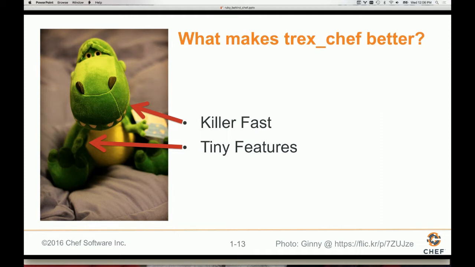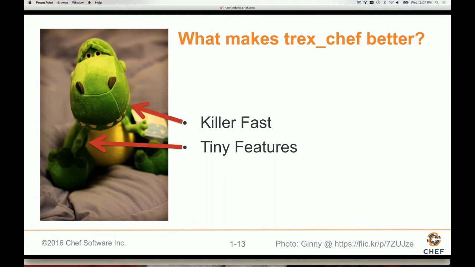Some of the killer features T-Rex Chef would have is that it'd be killer fast. T-Rexes are known for their killer speed, attacking, being aggressive. And then, of course, we'd have a smaller feature set, or tiny features. What I mean is, if we're going to develop this version of T-Rex Chef, and it's going to be better than the existing Chef, it's going to run faster, because we're not going to load up all the additional features that are currently present in Chef. That smaller feature set is really because our minds at the moment, learning Ruby, don't understand all the possible cases and all the source code within Chef.